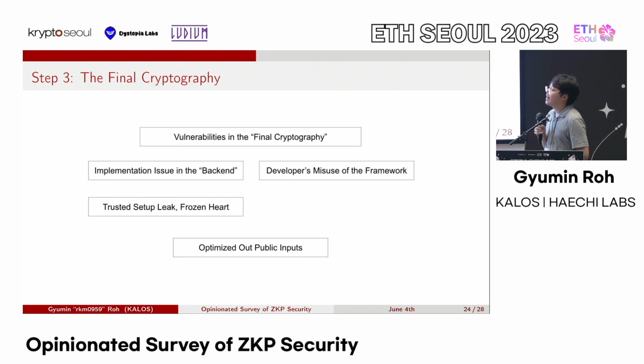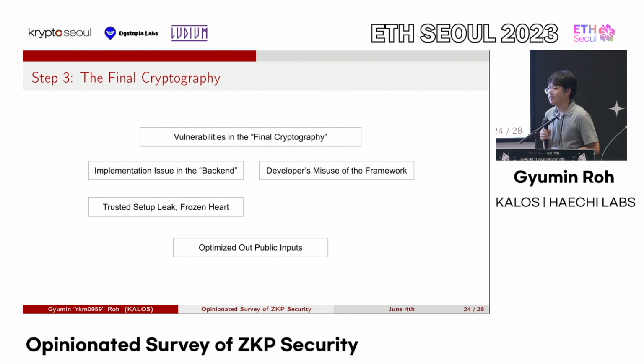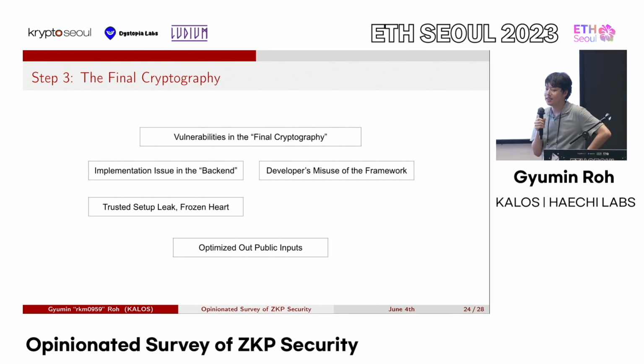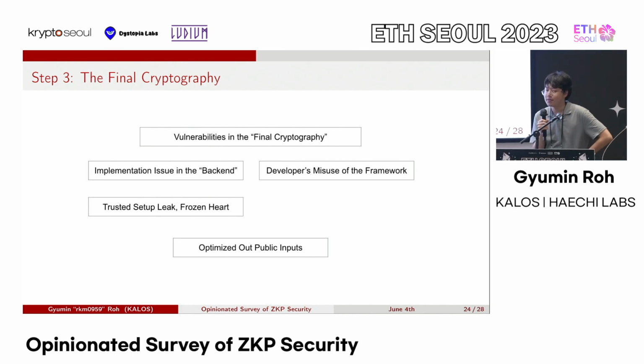And there's the final part, which is the cryptographical magic. And there are two subsections in this final cryptography section of the vulnerabilities. One is that the backend cryptographical magic part is just implemented incorrectly. And one is the developer is misusing the framework.